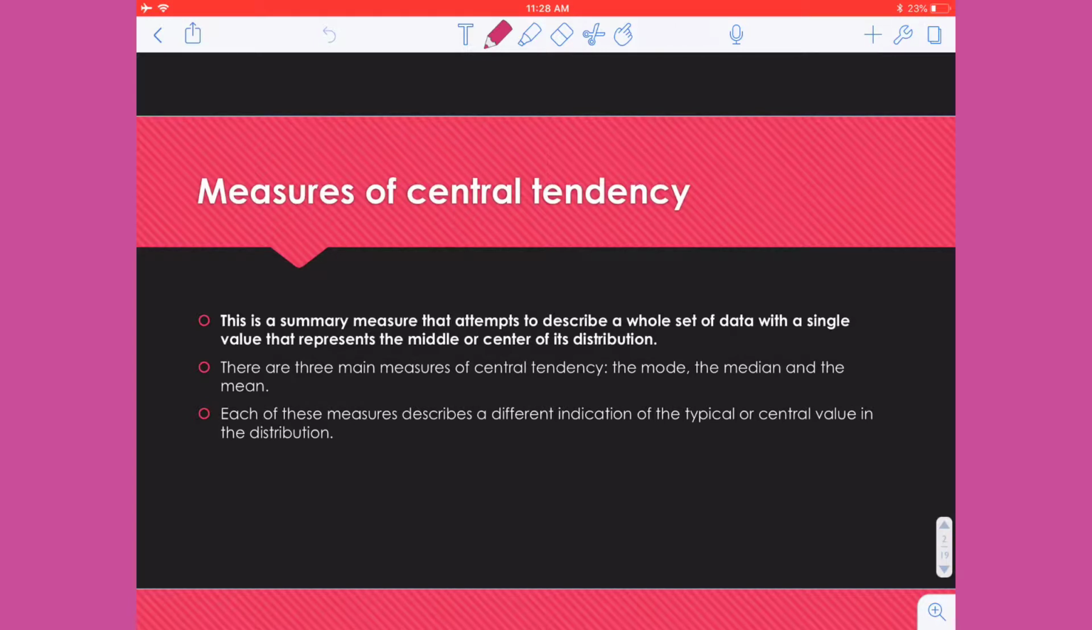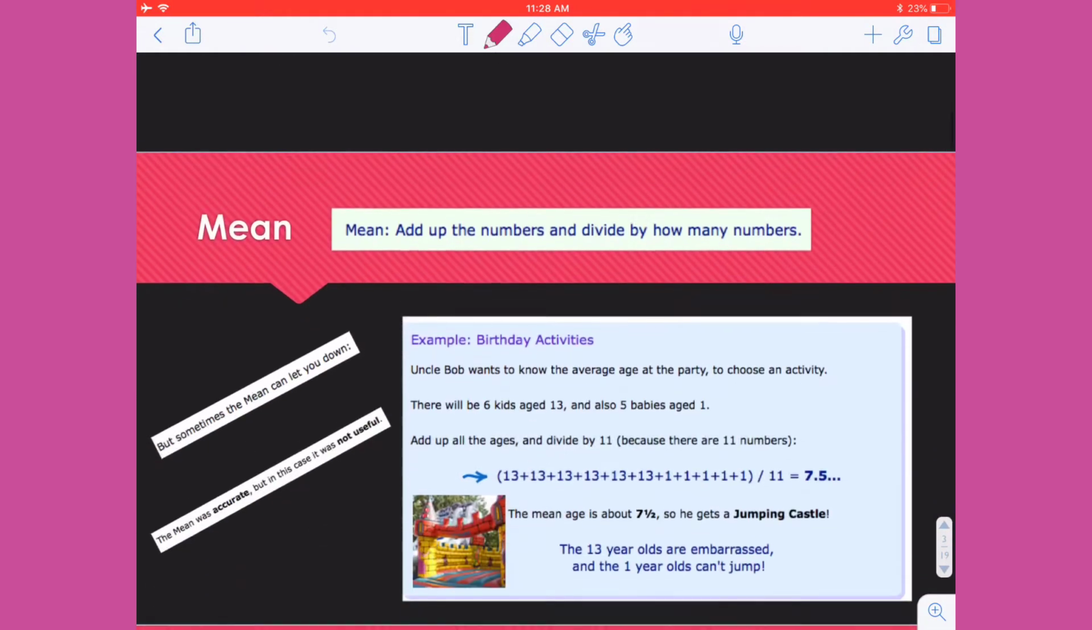Whenever you are asked what the measures of central tendency are, you would respond by saying the median, the mean, and the mode. Each of these measures describes a different indication of the typical or central value in the distribution. And each has its pros and cons depending on your actual data set. It may be better to use the mean or the median or the mode at various times.